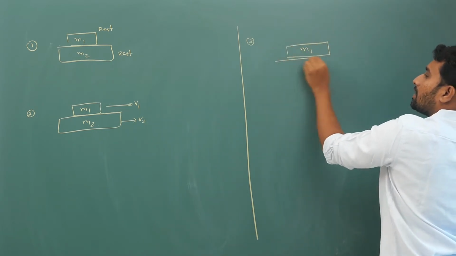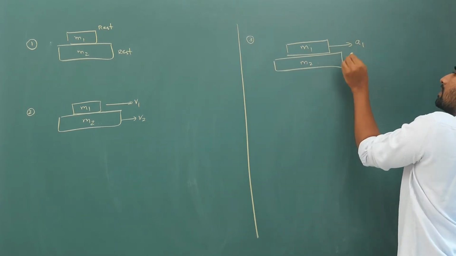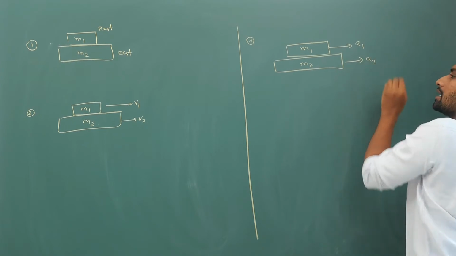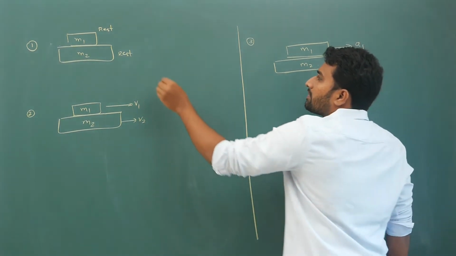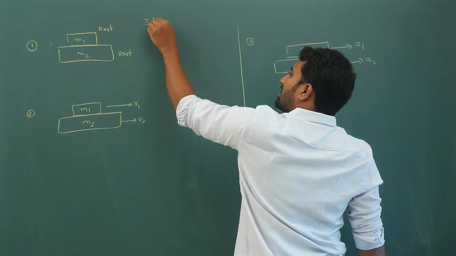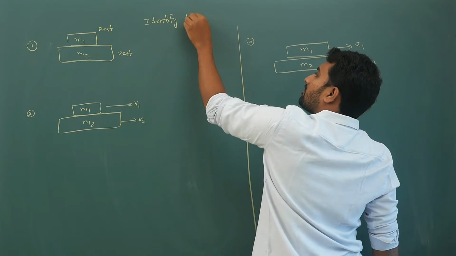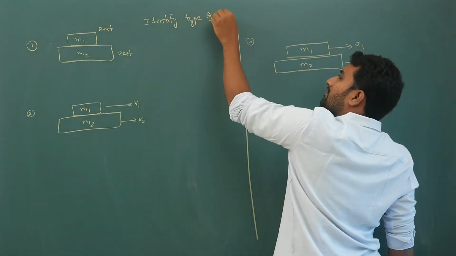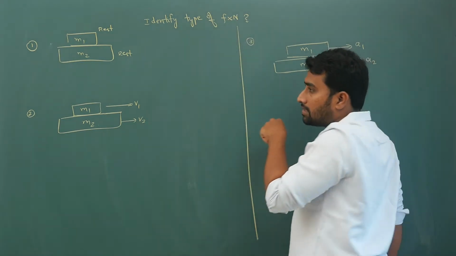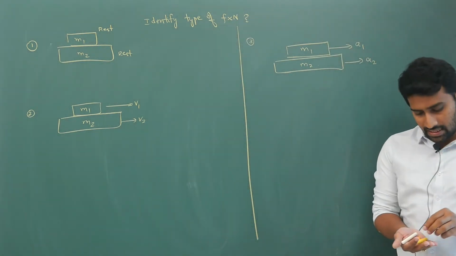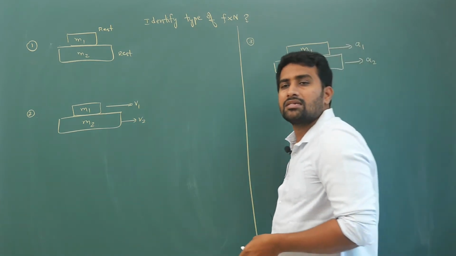So this is M1, this is M2, its acceleration is A1, this acceleration is A2. So your simple question is to identify the type of friction. Next I will give you the direction of friction, but first in this case, what type of friction do you have? So what is your answer in the first case?